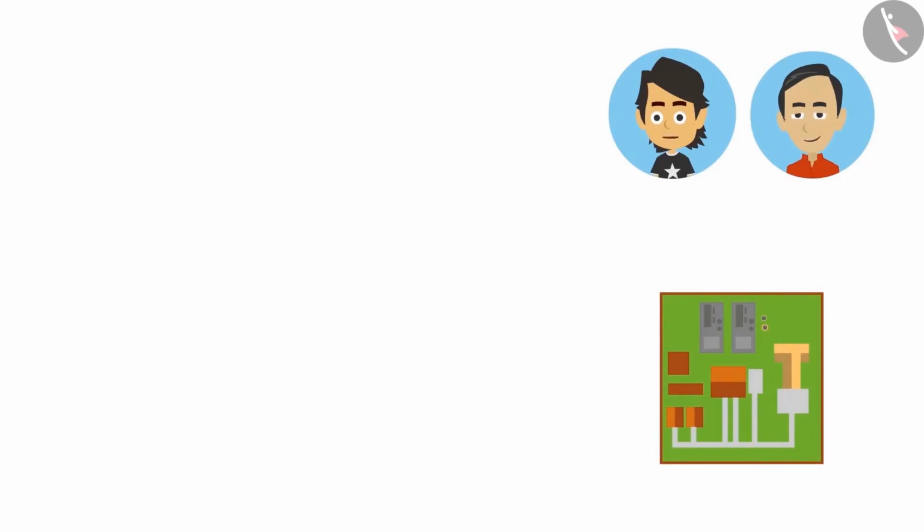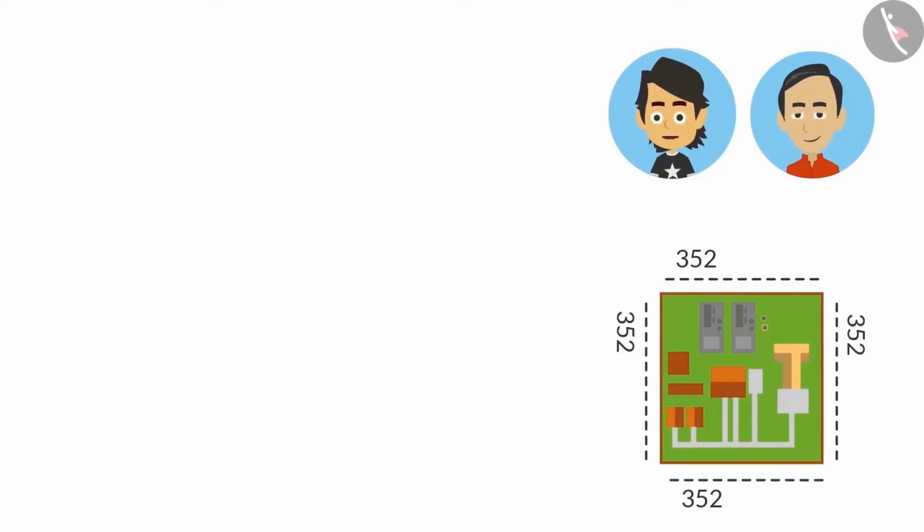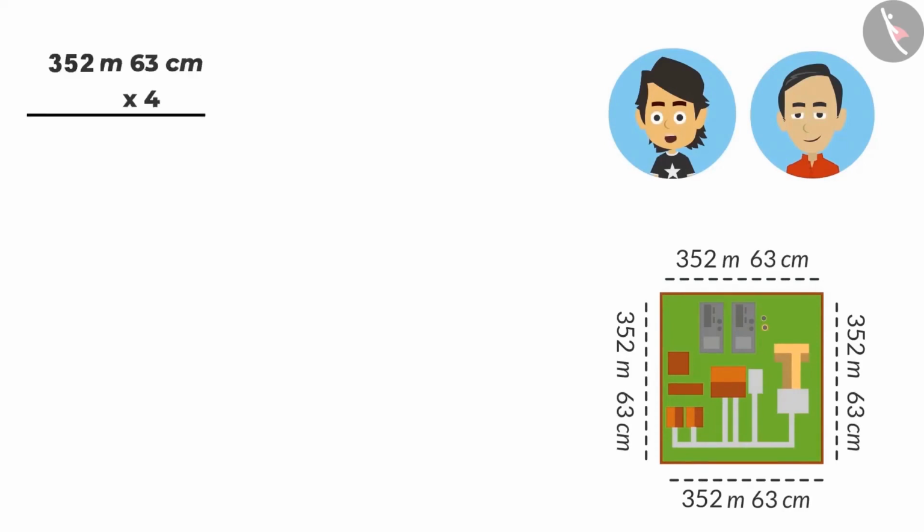Okay, the boundary of your office is a square and the length is the same on all sides. That is 352 meters and 63 centimeters. So to get the boundary's length, we will multiply it by 4. Very good. See what comes after multiplying? 63 multiplied by 4 will give 252 centimeters. All right. And multiplying 4 into 352 meters will be 1408 meters. This means that the boundary of your office is 1408 meters and 252 centimeters.